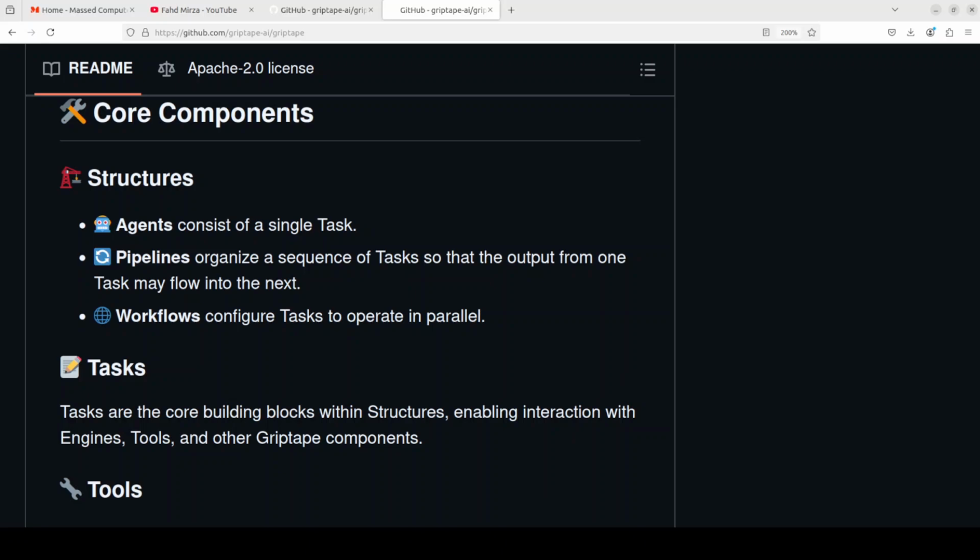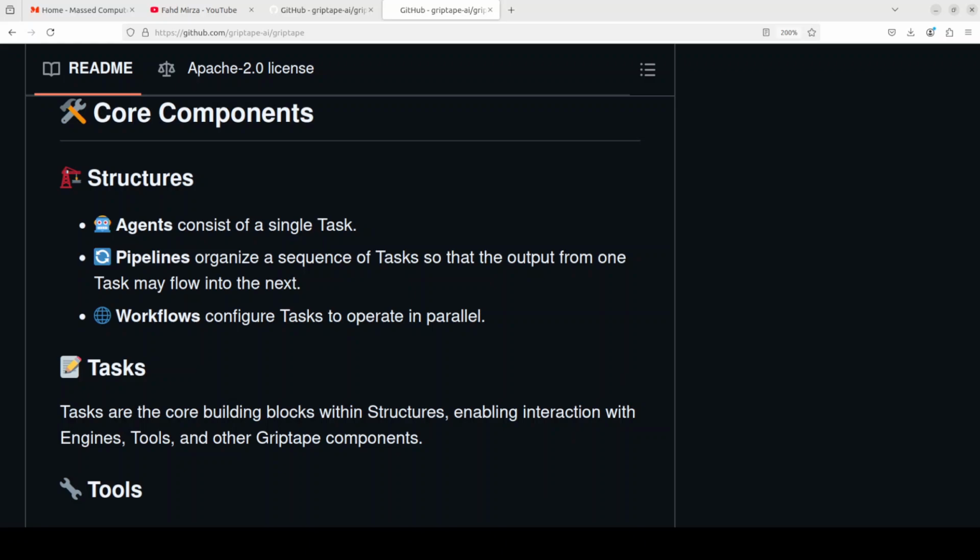And then, as we know, every AI agent uses tools to interact with the outside world. It could be web search, it could be creating code, it could be searching on a website, web scraping, talking with other custom endpoints of your own APIs in your enterprise. And that is where GripTape can help, where it divides everything into components. You interface with your application with the help of this tooling, and then it also maintains a memory inside.